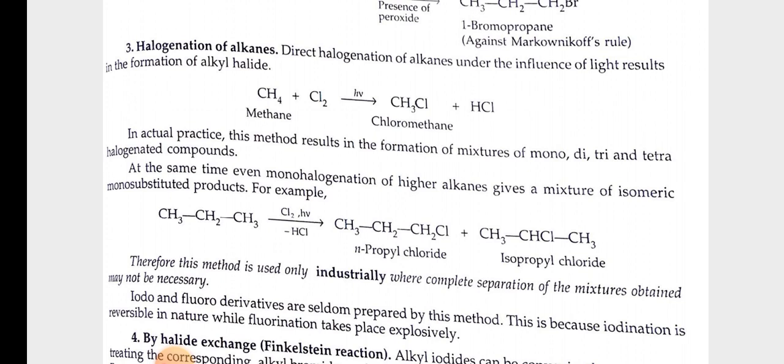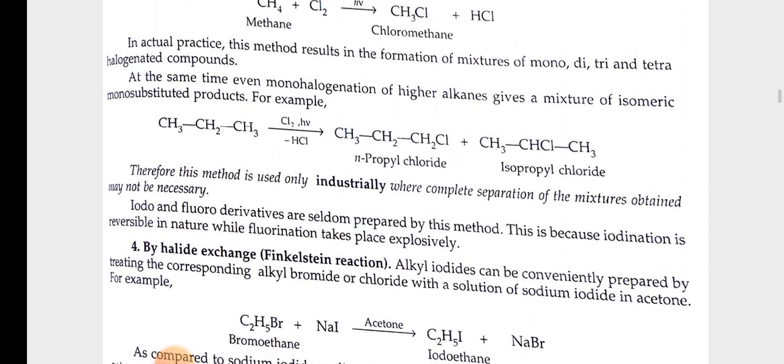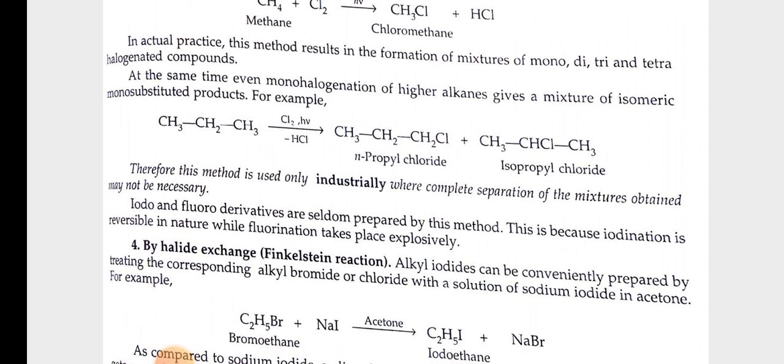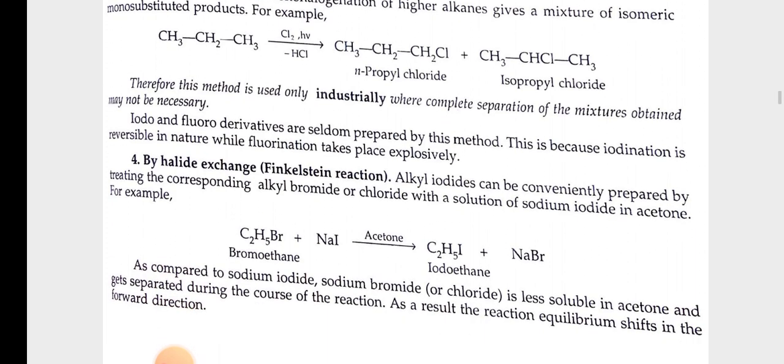For example, CH3CH2CH3 in presence of Cl2 and light gives CH3CH2CH2Cl plus CH3CHClCH3, minus HCl. Therefore, this method is used only industrially, where complete separation of the mixture obtained may not be necessary. Iodo and fluoro derivatives are seldom prepared by this method. This is because iodination is reversible in nature while fluorination takes place explosively.